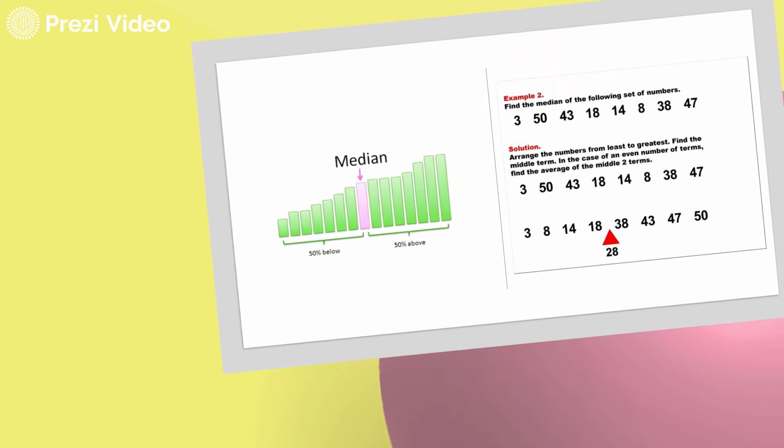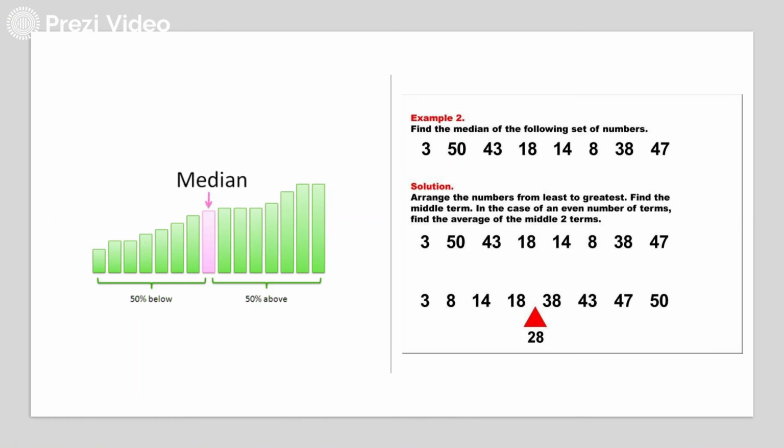Let us try to understand this with various examples. For example, you have to find the median for the given set of numbers: 3, 50, 43, 80. First, what you have to do is arrange the data.